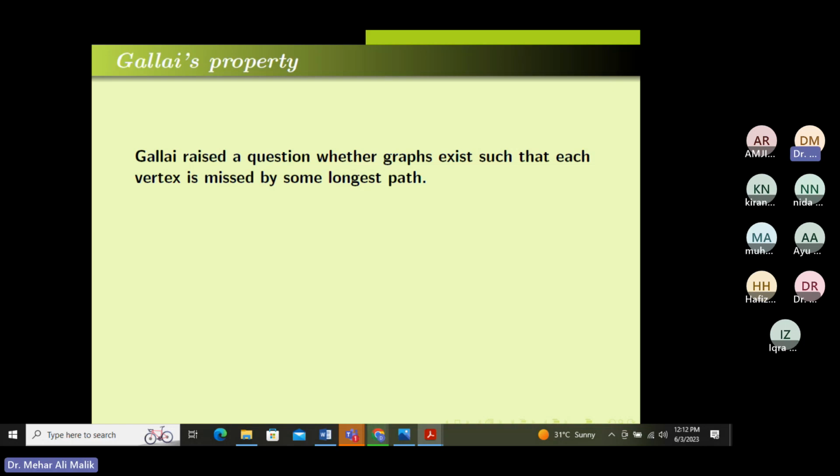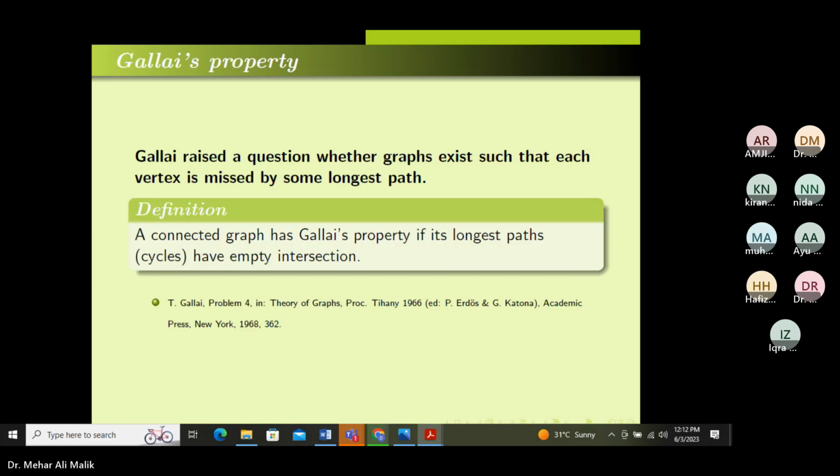Before going further, we have to understand what this question is. We say that a graph G has Gallai's property if its longest paths or cycles have empty intersection. What is meant by that? So, for example, if I take this graph, first I need to find the longest path.